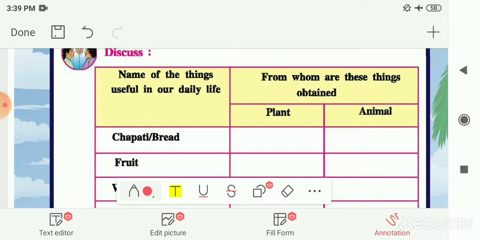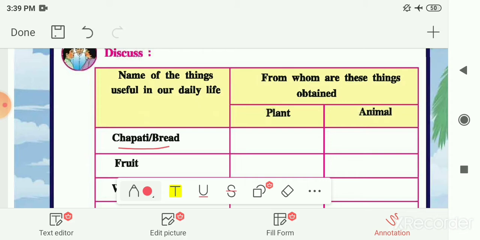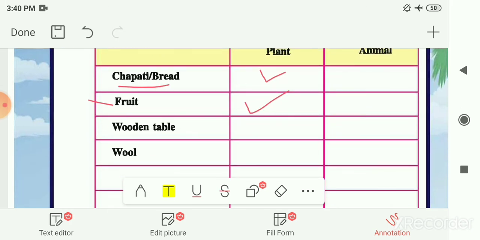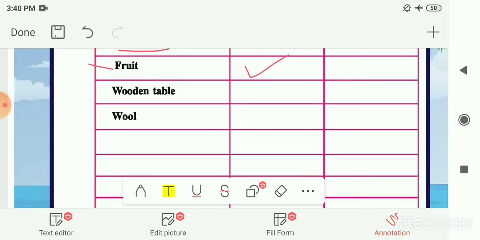The first one is chapati. We make chapatis from wheat, maize and many multigrain, from the multigrain atta or flour. We are getting all these grains from plants. That means we are getting chapati or bread from plants. Next is fruit. Again we are getting fruits from plants. Here you only have to tick mark this column.